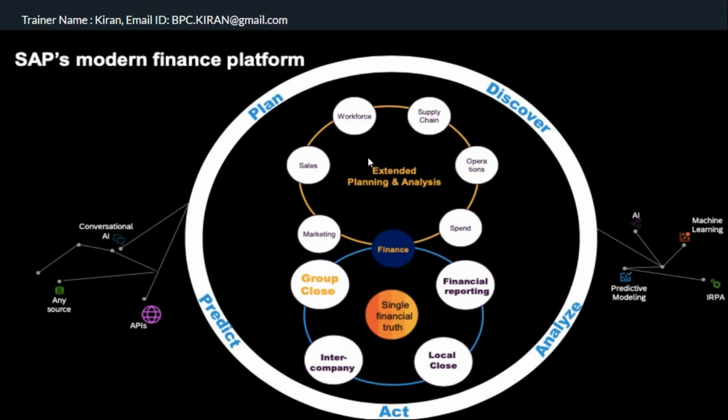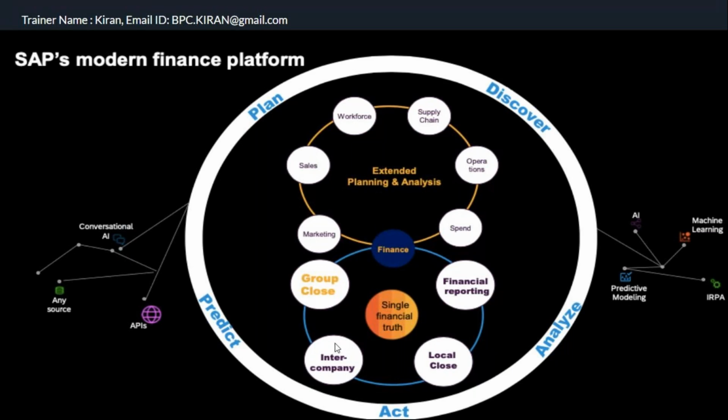In this particular course, we are going to talk about intercompany matching and reconciliation and group close. We are not going to cover extended financial planning. That is another course, which is SAC planning. I teach this SAC planning, but that's another course.